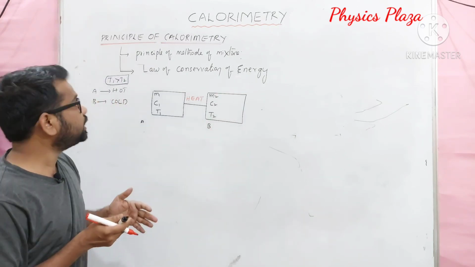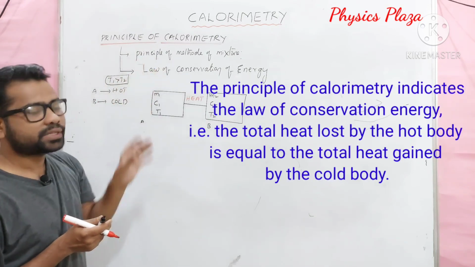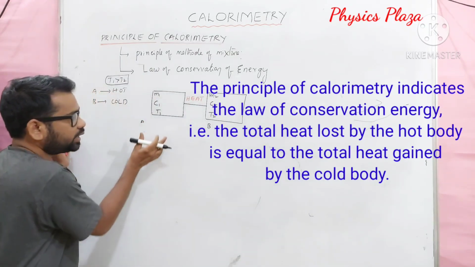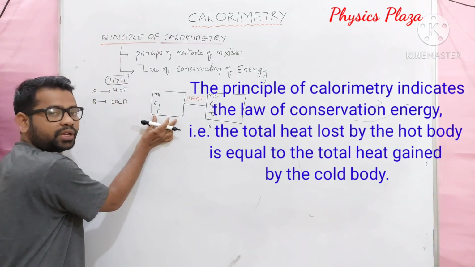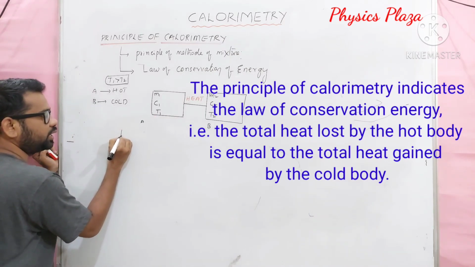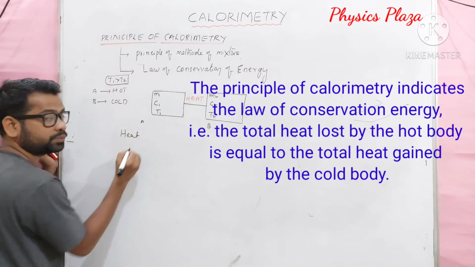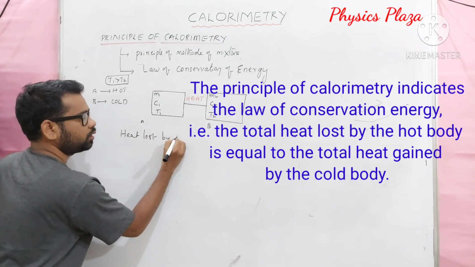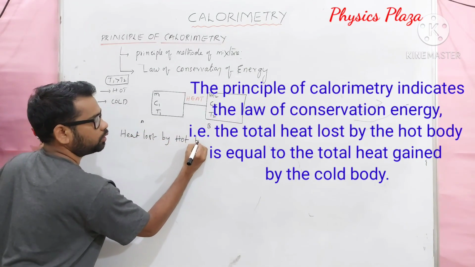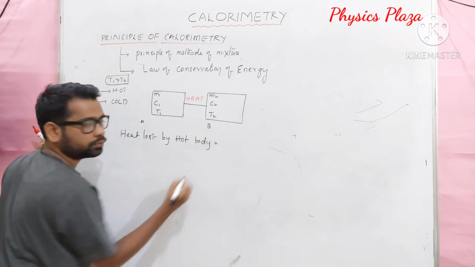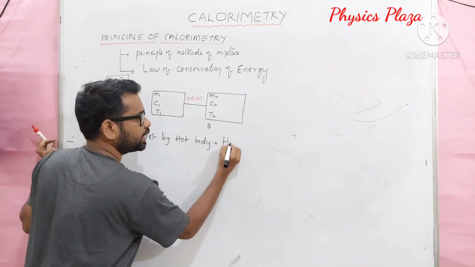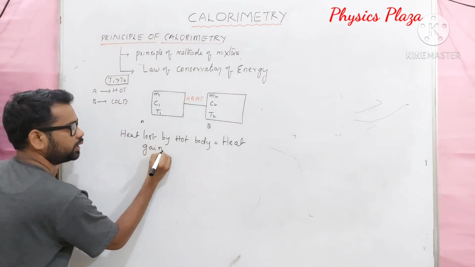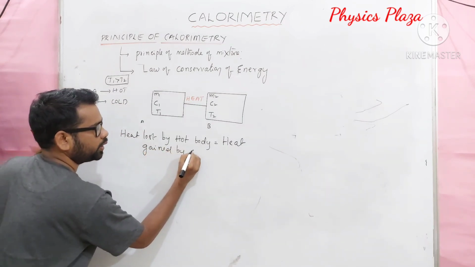Then what does the principle of calorimetry actually say? According to the principle of calorimetry, dear children, let us write down here: heat lost by the hot body is equal to heat gained by the cold body.